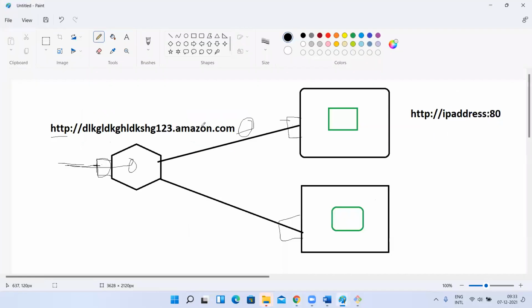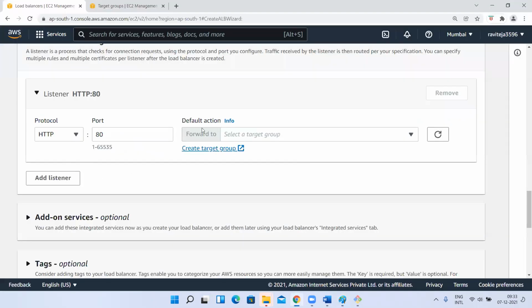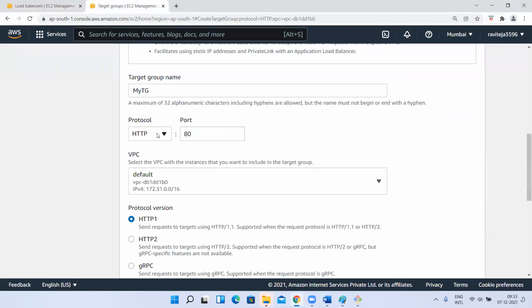But your load balancer has to route that. Once you access your load balancer, it has to transfer the request to this instance or to this instance. How it has to transfer means which protocol it has to use to access this application on your instance. So that we have to define in the target group. This one says, hey, my targets are working on HTTP and 80 port numbers.